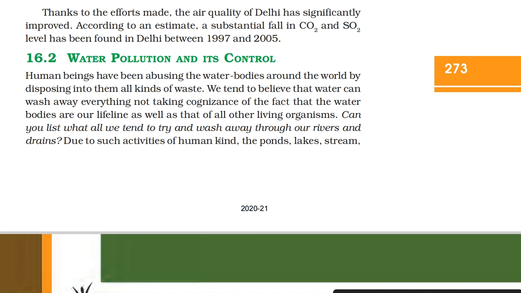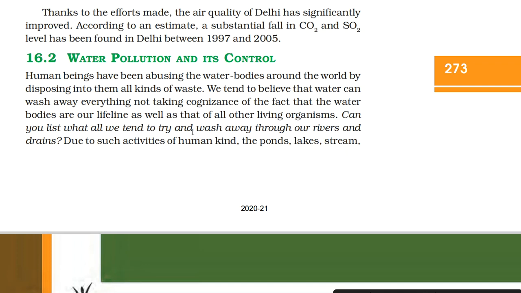16.2 Water pollution and its control. Human beings have been abusing the water bodies around the world by disposing into them all kinds of waste. We tend to believe that water can wash away everything, not taking cognizance of the fact that the water bodies are our lifeline as well as that of all other living organisms. Can you list what all we tend to try and wash away through our rivers and drains?